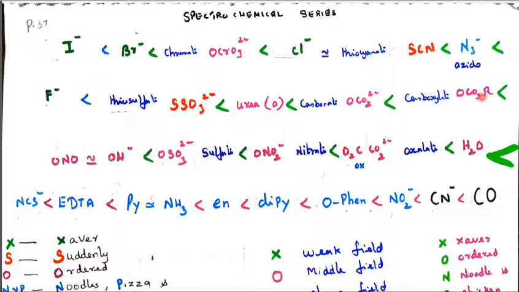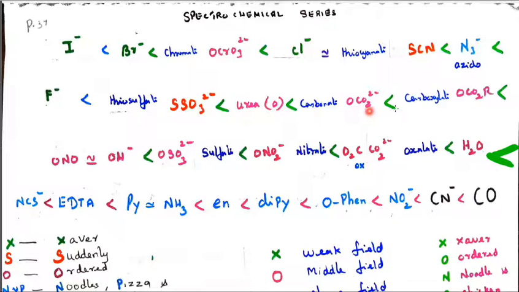And the carboxylate, so this is called carboxylate or COO minus, that is we can write OCOR. O is the donor atom. And CO3 2 minus, OCO2 2 minus, carbonate, and urea containing NH2CONH2, so O is the main donor.